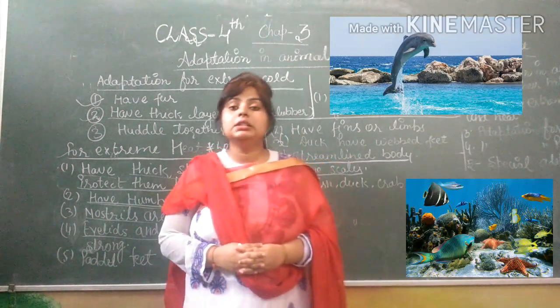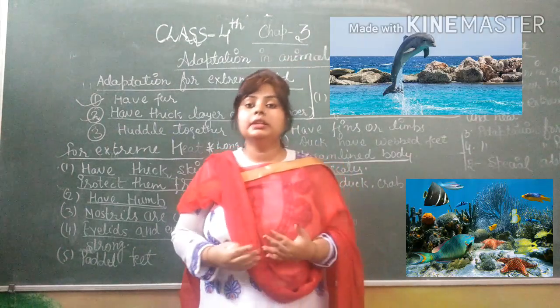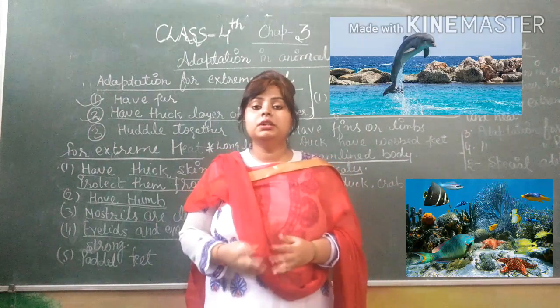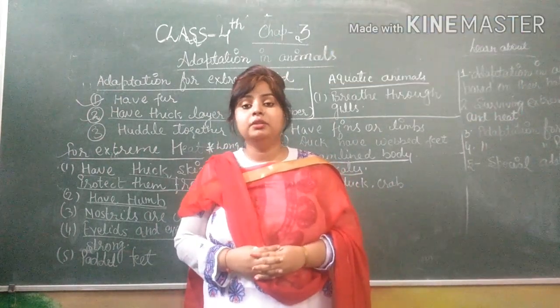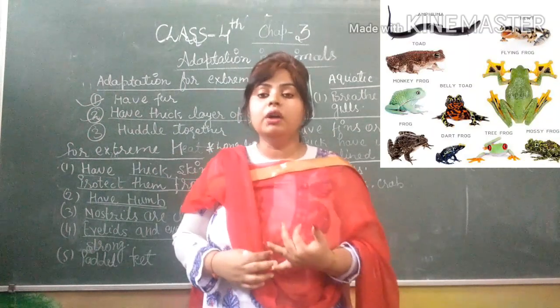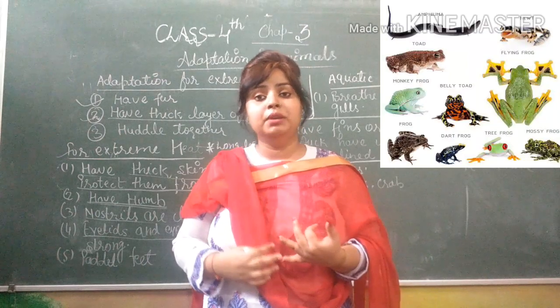Next category, after the aquatic animals, is amphibians. Amphibians are those animals which live on land as well as underwater. Frog and crocodile are examples of amphibians.